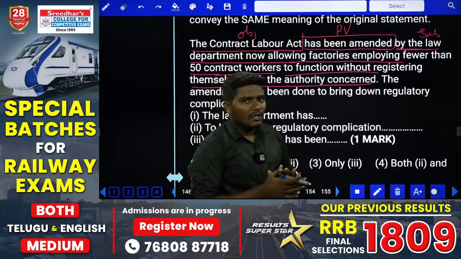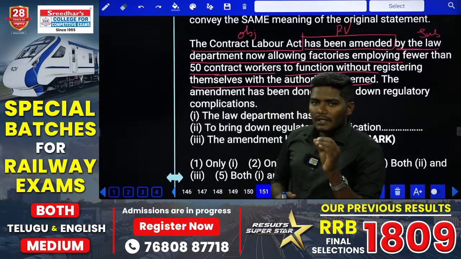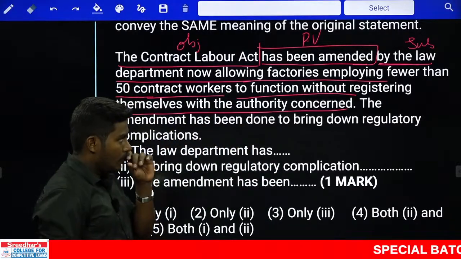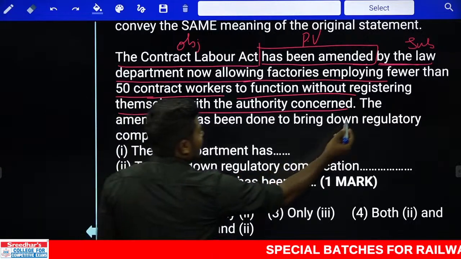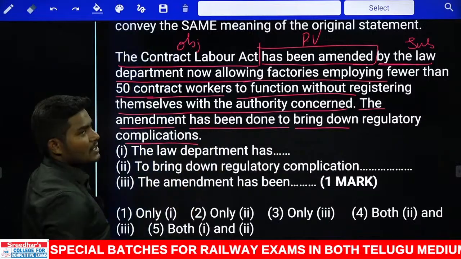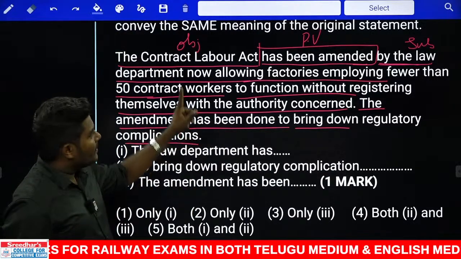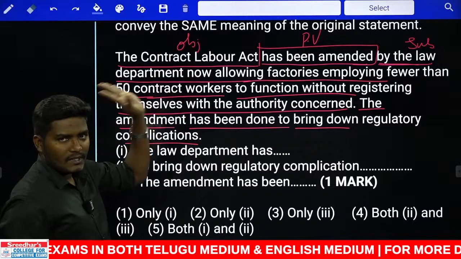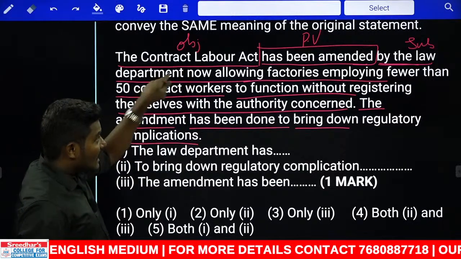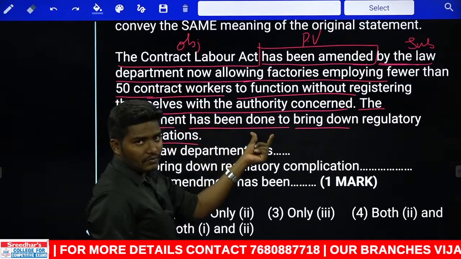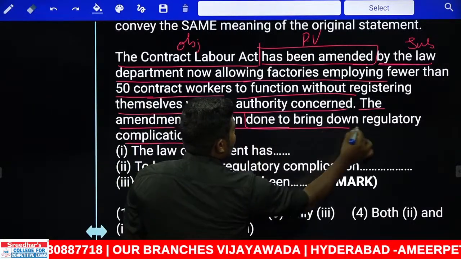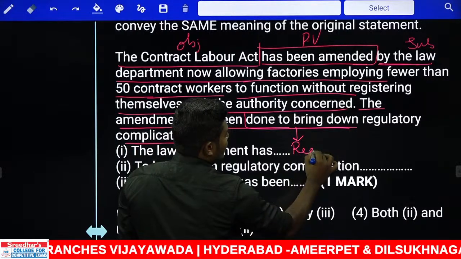Now in the starters, there is a logic where you can change an active voice statement into passive voice and a passive voice statement into active voice. If you know this logic very carefully, you can answer this easily. Now what is the second sentence given here? The amendment has been done to bring down regulatory complications. One point you need to remember is that there is passive voice, you may change it into active voice, case 1. What is case 2? The amendment. Which amendment? The amendment that is made by the law. That amendment, the above amendment has been done to bring down regulatory complications. That means to bring down regulatory complications is nothing but the reason.